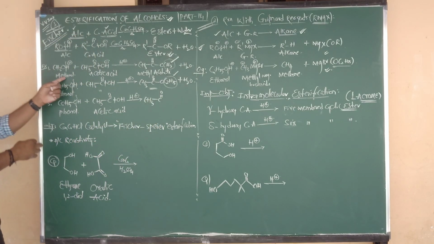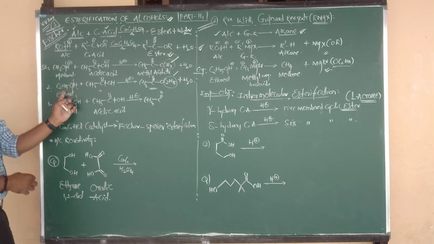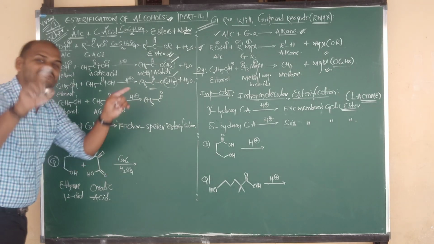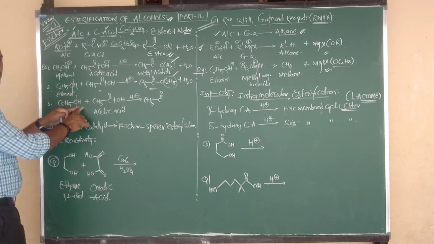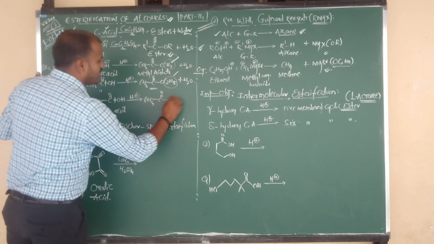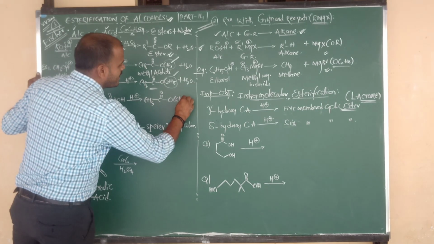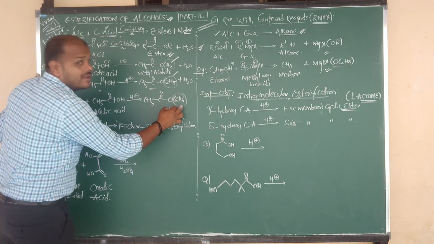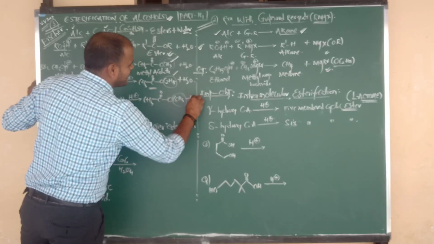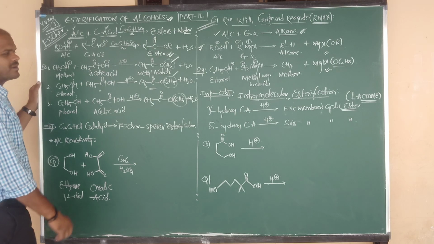Remaining group. Yes, methyl alcohol gives methyl acetate, ethyl alcohol gives ethyl acetate, and phenol gives phenyl acetate. This is benzene bonded to OH, again we can break the OH bond. So phenyl acetate: O bonded to C6H5, we have to say that phenyl acetate. It is also an example of an ester. And the byproduct is nothing but water molecule.